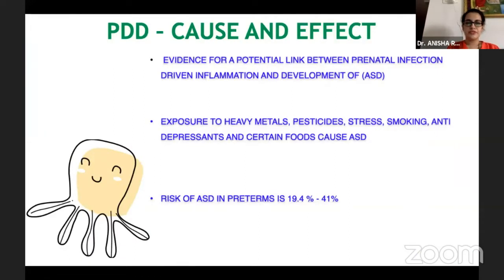Pervasive developmental disorder has a cause and effect. There is evidence of postnatal infection-driven inflammation in these children. Sometimes exposure to heavy metals and smoking can also cause pervasive developmental disorder. And there is a risk of autism spectrum disorders in preterms.